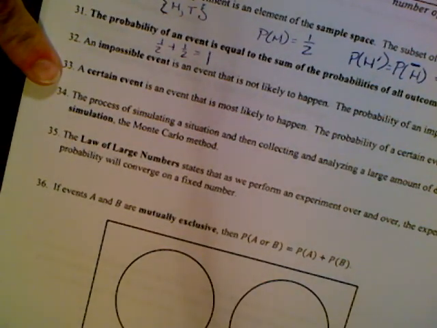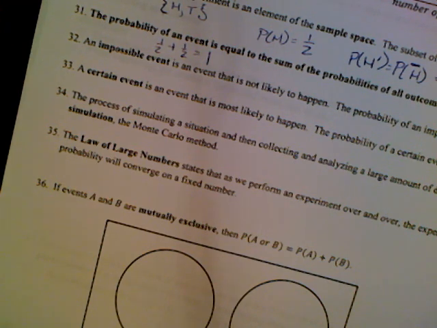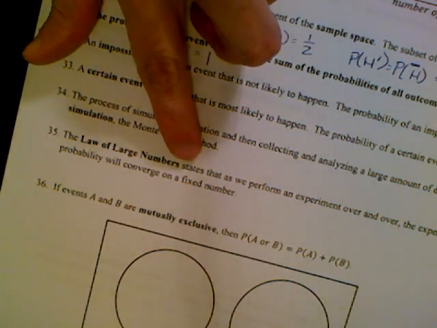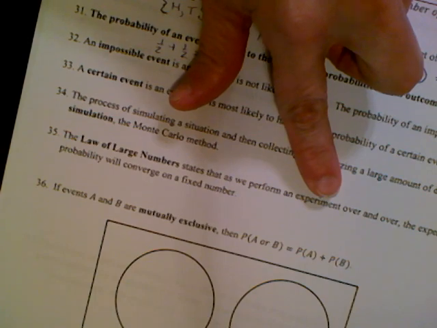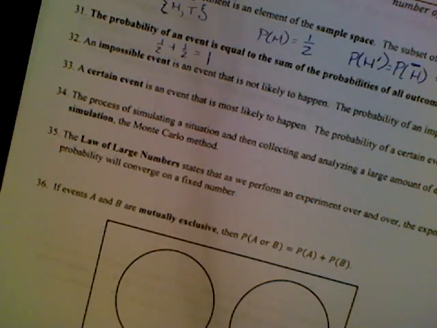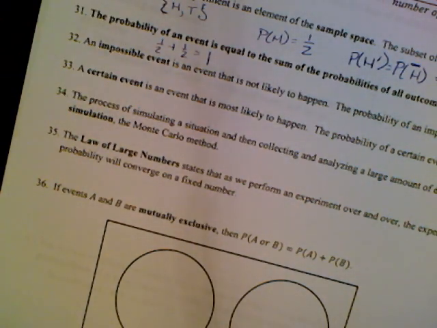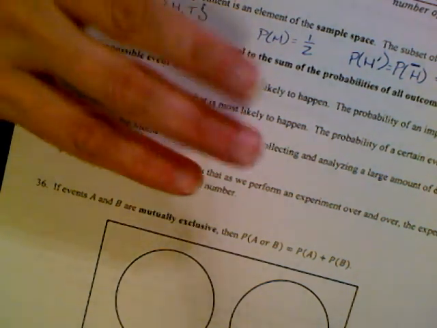A simulation is doing an experiment over and over again. An experiment is finding 1 probability, or doing 1 toss of a coin, or 1 roll of a dice. Okay? The law of large numbers states that the more you perform an experiment, so if you do it over and over again, then the closer the probability will become to the correct number.